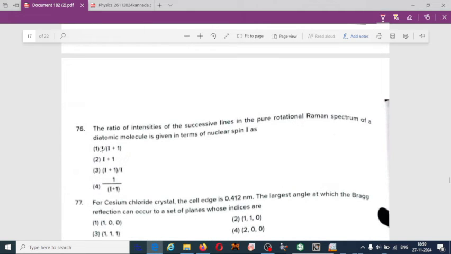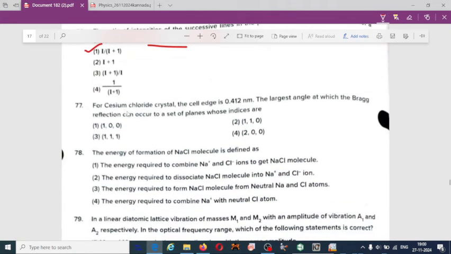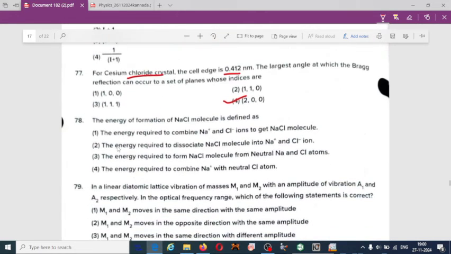So 76, ratio of intensities of the successive lines in the pure rotational Raman spectrum of a diatomic molecule is given in terms of nuclear spin I as 76.1. For cesium chloride crystal, the cell edge is 0.412. The largest angle at which the Bragg reflection can occur, 77, fourth one, 2,00. Energy of the formation of sodium chloride molecule is defined as, third one, the energy required